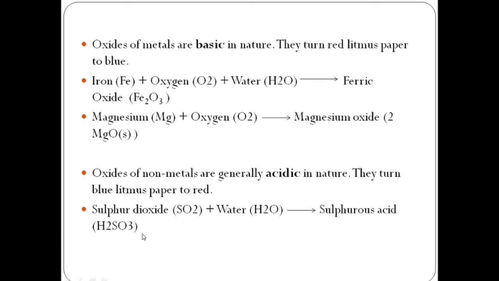So this is what happens when metals and non-metals react with oxygen. When metal reacts with oxygen, it will form an oxide which is basic in nature, while when non-metal reacts with oxygen, it will form an oxide which is acidic in nature. So I hope this is clear to you all.